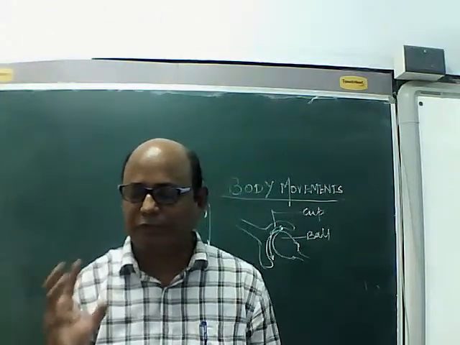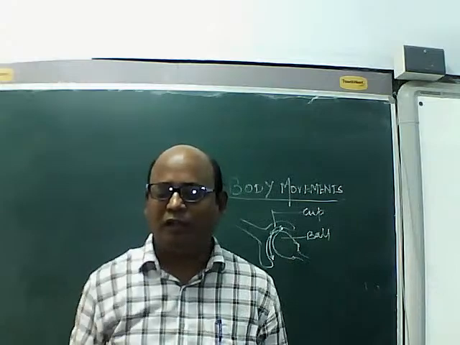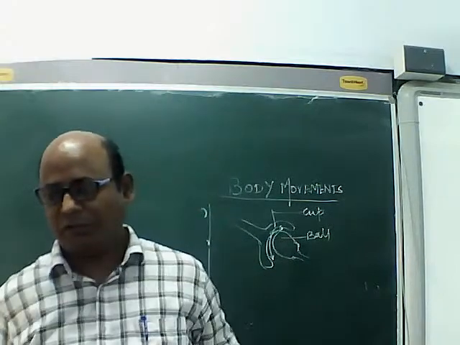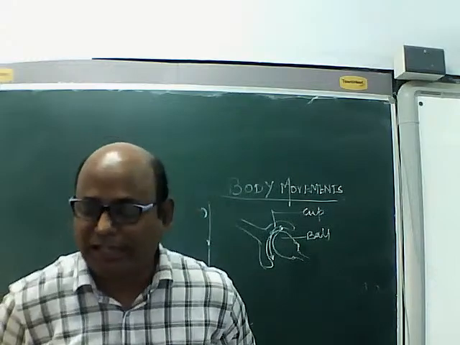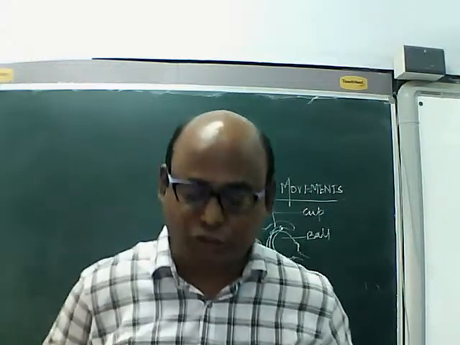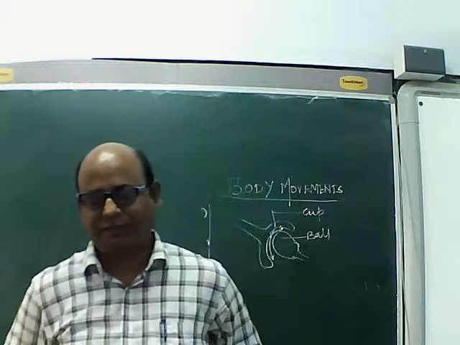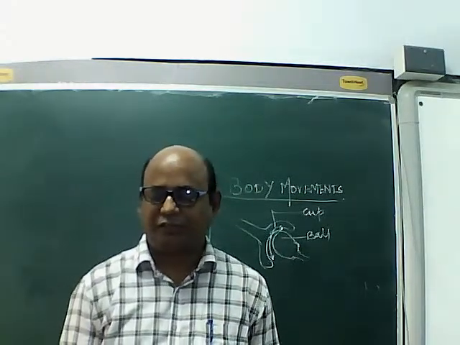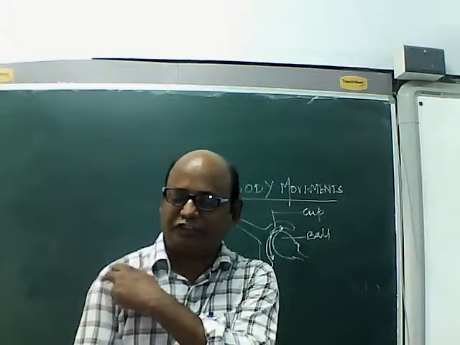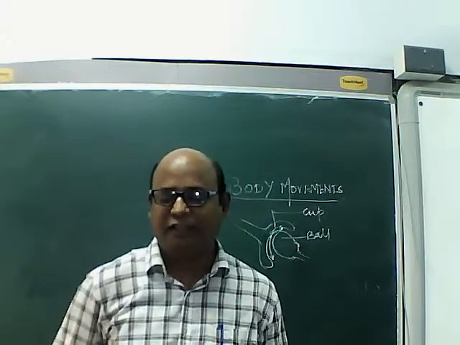That is possible due to the free movement of the ball in the socket of the other bone. That's why it is called ball and socket joint. Understand? So this is the ball and socket joint which is present in shoulder and the hip.